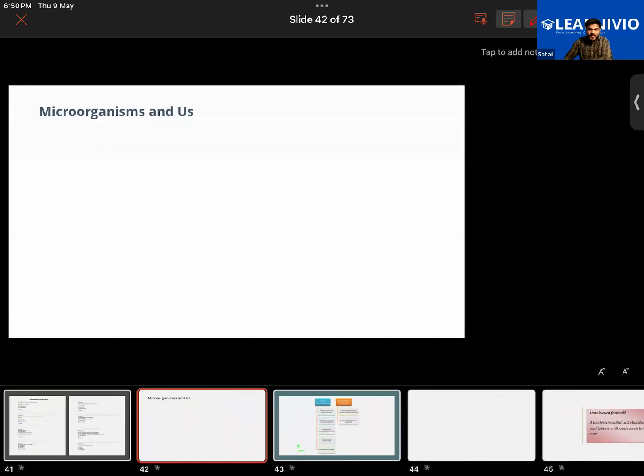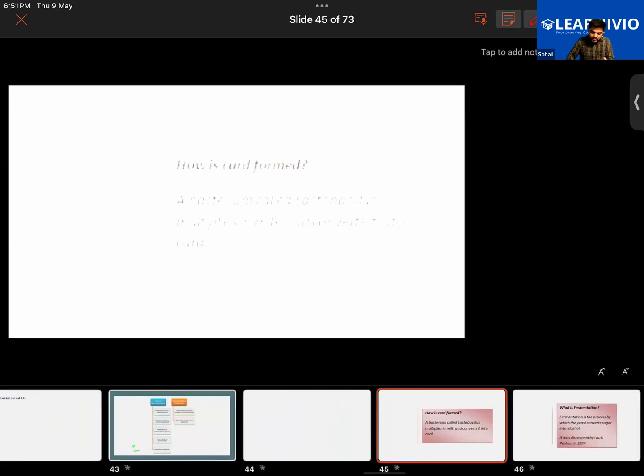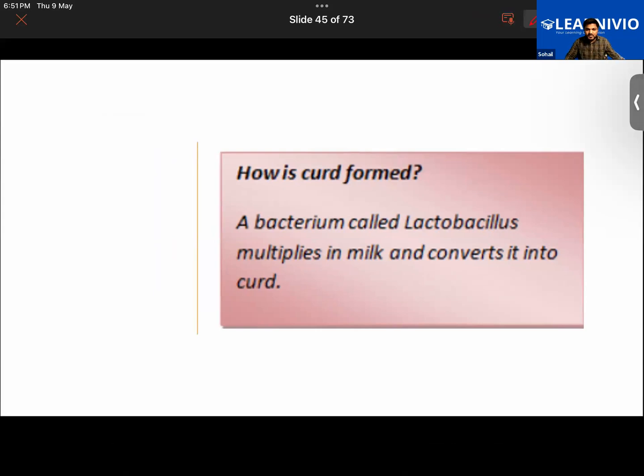So let's understand some of the beneficial uses. While discussing different groups of microorganisms, we discussed each of them individually, like what are the good uses of that microorganism and what is the harm caused by them. When we were discussing bacteria, we saw that bacteria can be used in numerous ways. It is used for preparation of curd. It is used in the preparation of antibiotics, while it causes some diseases also. So let's start by talking about bacteria.